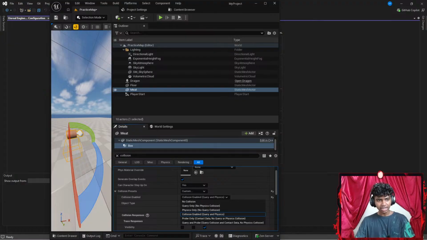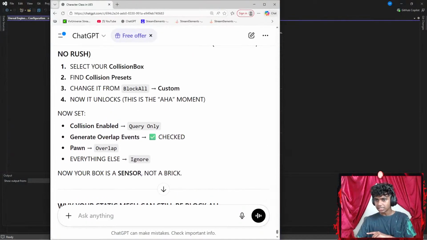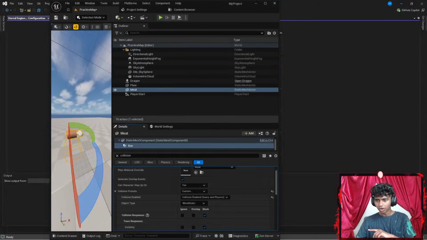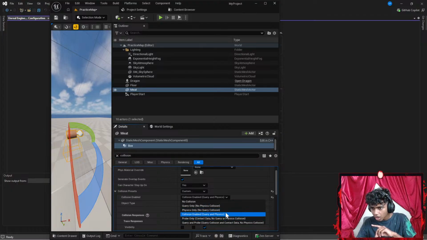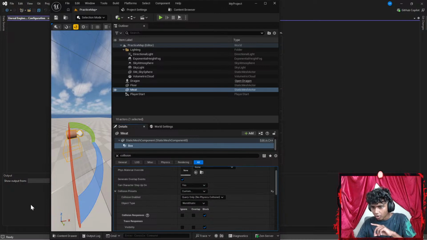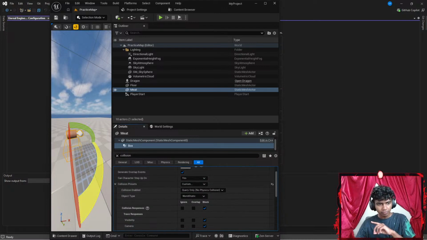Okay, did I have to set it to something like query only, guys? Because this says query only. I think I see two query onlys. One is query only. Oh wait, I think there's just one. There we go. And then what was the second thing? I had to set my pawn to be something.